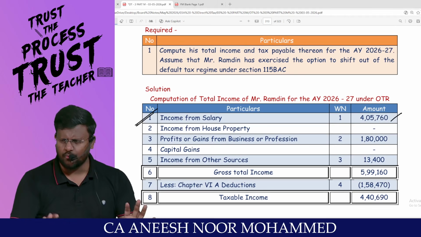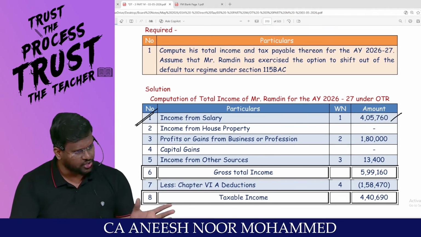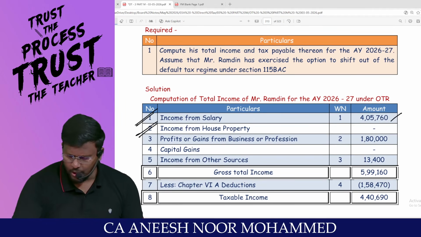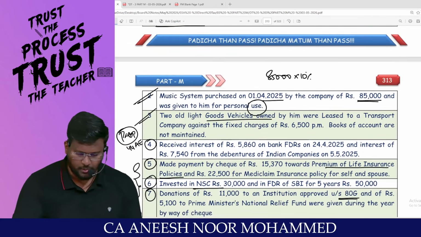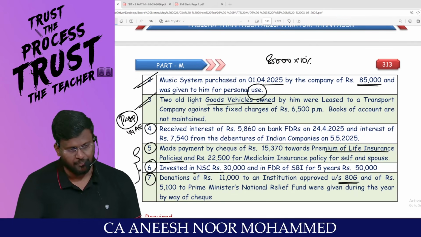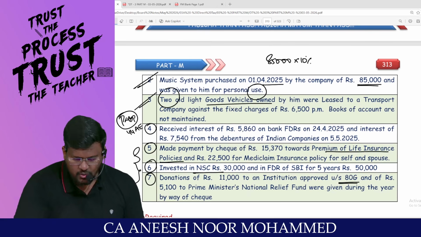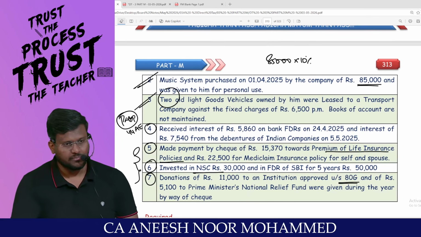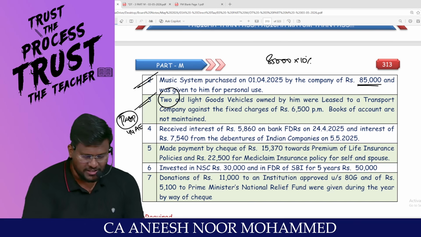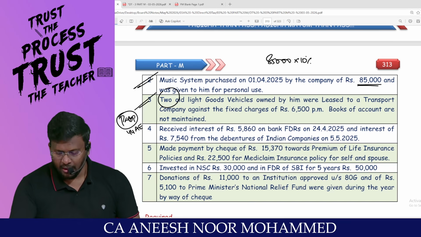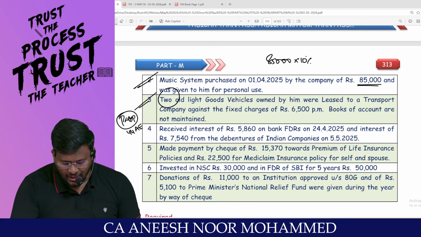Only under one route we are supposed to calculate. Able to appreciate? Now income from house property, no information has been given in the question. Now PGBP, my dear lovable students, only this information was given. Two old light goods vehicles, 2 is less than 10. If an assessee is owning and maintaining goods carriage which is less than 10, were leased to a transport